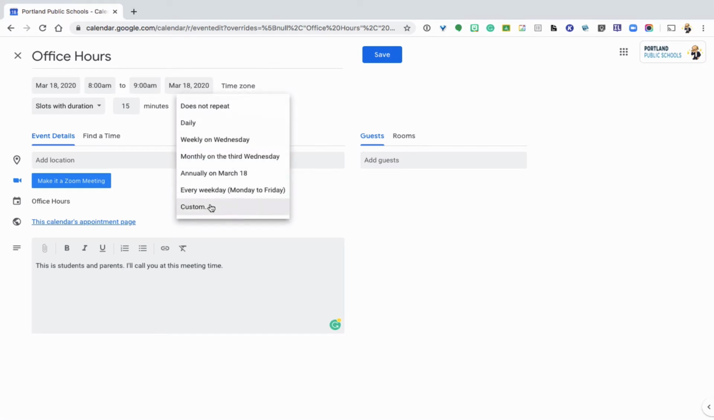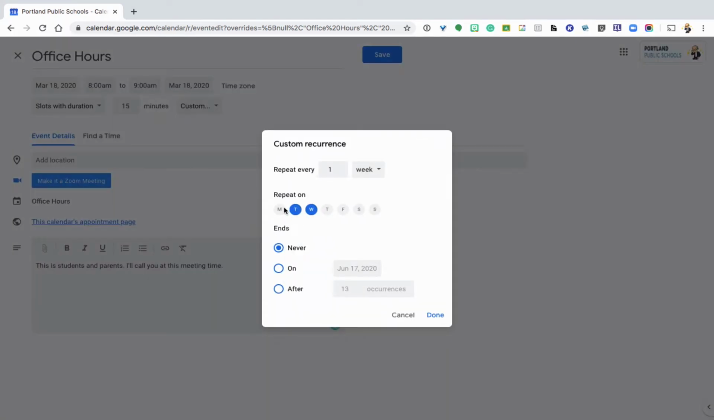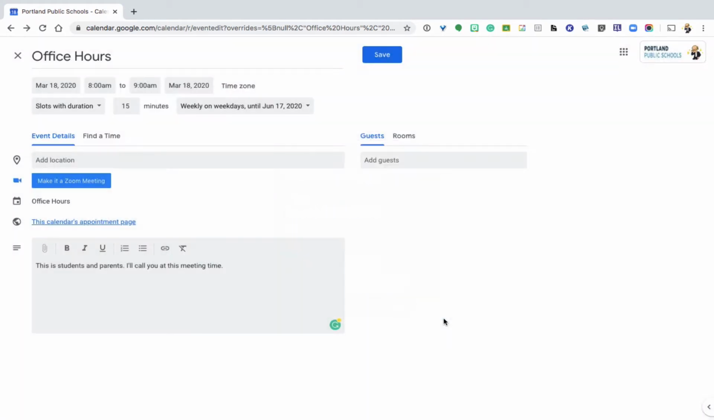We do want to set this to repeat. I'm going to go to custom, and I'm going to say I want this to happen every Monday, Tuesday, Wednesday, Thursday, Friday. If you want just Monday, Tuesday, Thursday, you can do that. I'm then just going to set this to go out till June 17th and call it a day. I can always delete this calendar and get rid of it at any time too. So I'm going to go ahead and hit save.